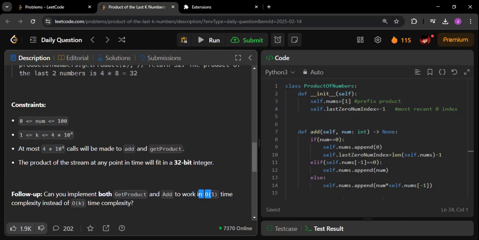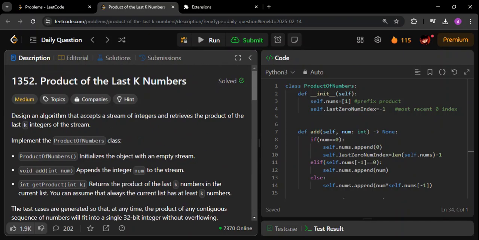I have not seen the official solution till now, but when I saw this code, I tried my best. Wherever I could optimize, I did that, and finally I'm showing it to you. At the point when I felt I could not optimize further, that's when I'm making this video, because I felt I've reached the best level of optimization beyond which I cannot go. If you feel like further optimization is possible, please do let me know.